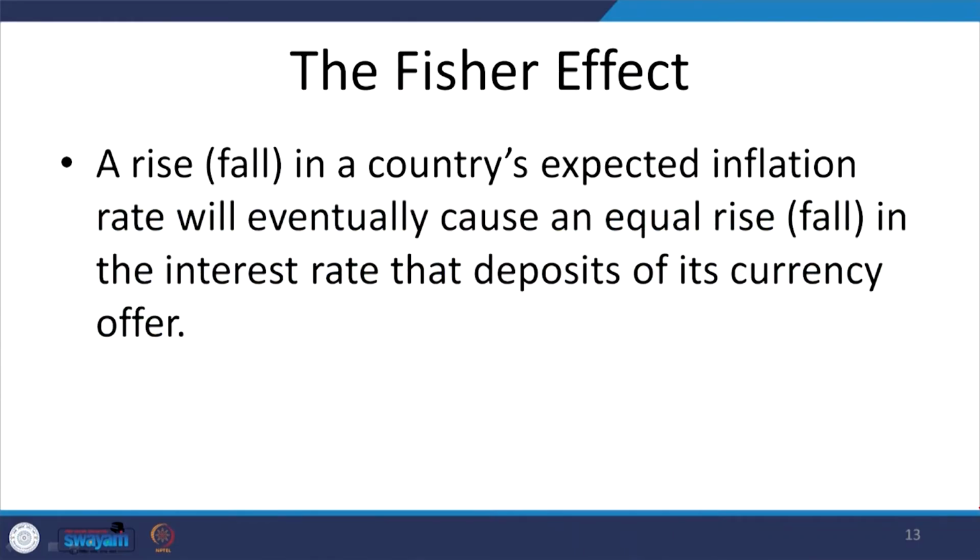Now, some other effects are pointed out by Fisher, called Fisher's effect, which states that a rise or a fall in a country's expected inflation rate will eventually cause an equal rise or fall in the interest rate on deposits of the currency on offer. That means a rise in the country's expected inflation eventually causes a rise in the interest rate on deposits of its currency. Okay. This is the direct connection identified by Fisher,